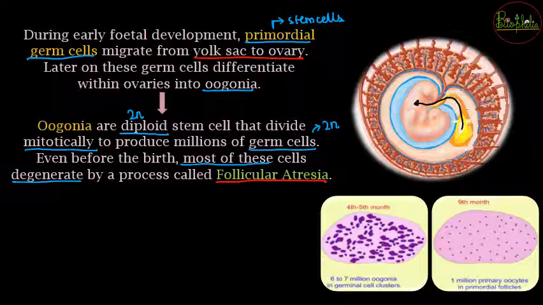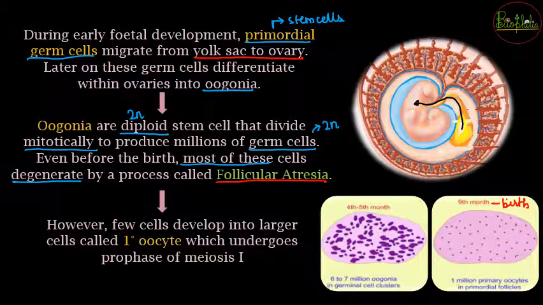So if you can see in the photograph over here कि 4th-5th month of fetal life में there are going to be about 6 to 7 millions of oogonias, but at the 9th month, that is at the time of birth, what is going to happen? Only about 1 million of primary oocytes are going to be available. बाकी के जो difference है, these all are going to get degenerated because of the follicular atresia.